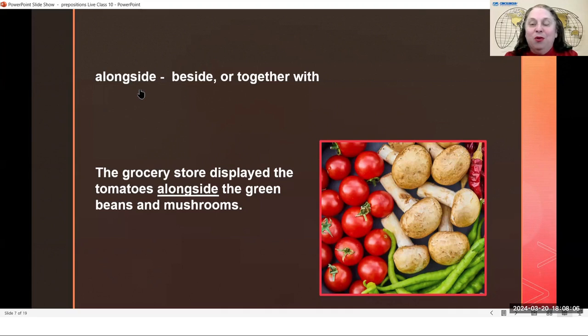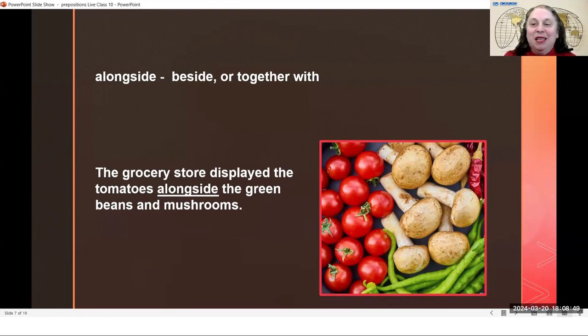Alongside is very formal. It is very fancy. I think maybe you would see it in writing. It is not something that people say very often, alongside. I wanted you to know the difference between along and alongside, but alongside is not very, very common. Like I said, it is kind of formal, used in a fancy situation when you are trying to sound like you are very intelligent and use big words. You might say something like alongside. And again, it is probably most often in writing and not so often in speech.